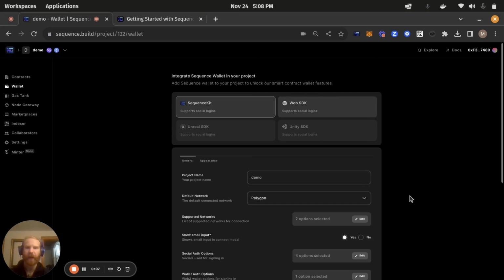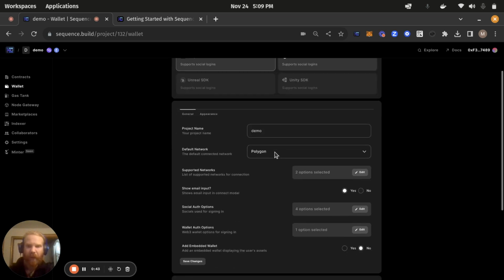And today I'm going to show you how to implement the Sequence kit coming from a code generation code snippet coming from the Sequence Builder. So within the Sequence Builder, we have a wallet tab, and I'm assuming that you've already created a project and you've logged in with your Sequence wallet. And once you come to the wallet tab here, you can see that there's a few options to implement a Sequence wallet within your project. There's the Sequence kit, there's the Web SDK, which is the Universal Sequence Wallet, and then in the future, there'll be the Unreal SDK and Unity SDK. But for the time being, we're going to focus on Sequence kit.